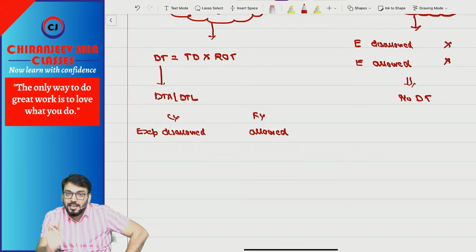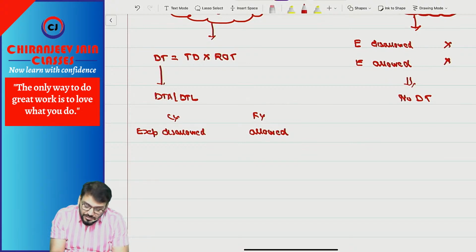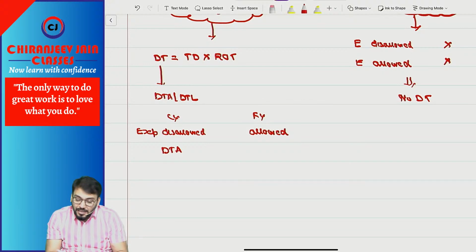Are you getting what I am saying? So the expense is allowed in a future year, which means it will be deducted from taxable profit. If it is deducted from taxable profit, we are saving some tax, and therefore in this year we will create DTA.